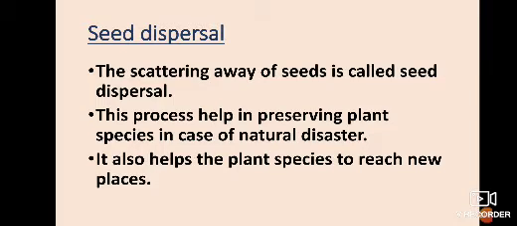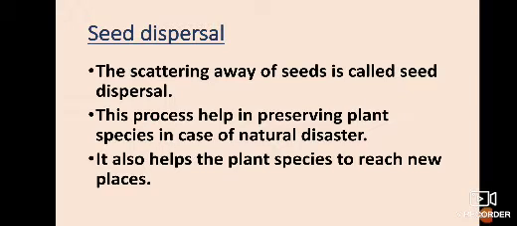So students, what is seed dispersal? First of all, we get to know about seed dispersal. The scattering away of seeds is called seed dispersal. This is the main definition of seed dispersal. So why does this process occur? This process helps in preserving plant species in case of natural disaster.